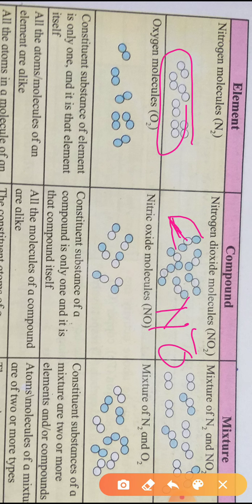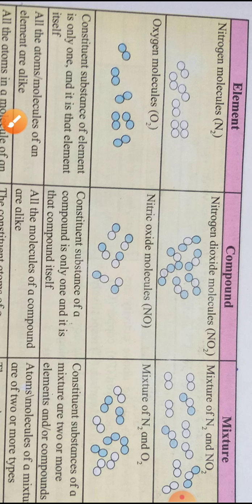So see, two oxygens are joined with a single nitrogen to form a compound. And in the case of mixtures, you will see N2 and NO2: the two unshaded circles are the N2 molecule, and NO2, when element and compound are mixed to form this mixture.